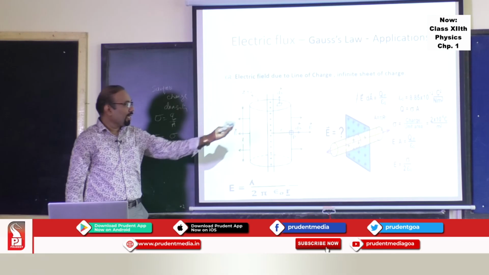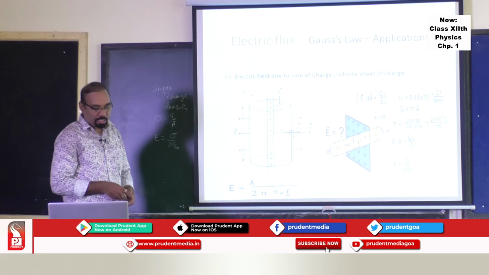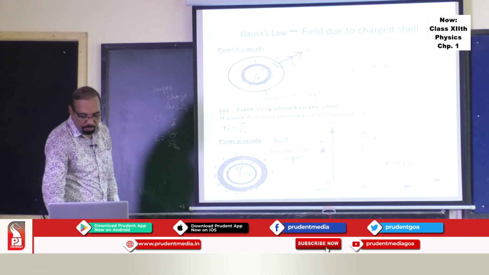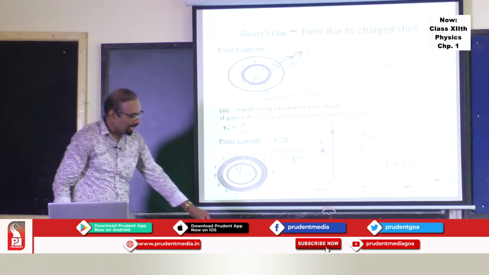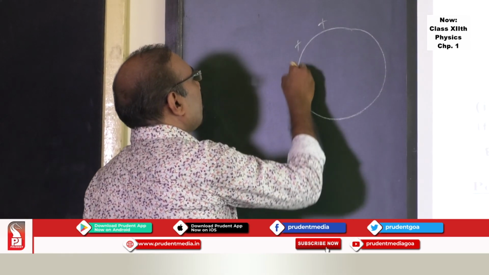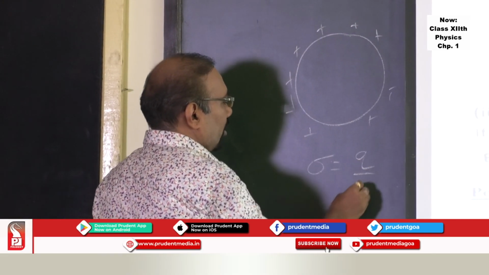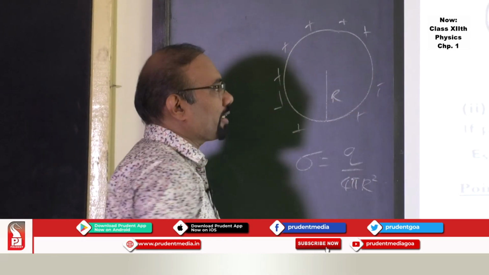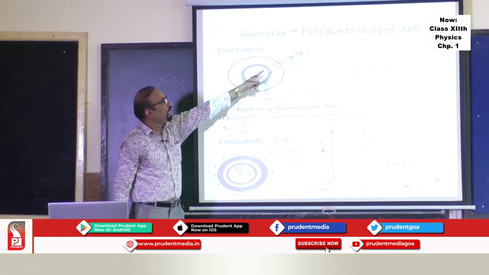So this is the second last charge assembly which we are going to see. And then we are going to come to the last charge assembly, using Gauss's law to find the electric field. This particular charge assembly is the charge shell. What is meant by a charge shell? A hollow metallic shell having charge on it. So it will have surface charge density. Surface charge density sigma will be charge upon area. Surface area is 4 pi r square. If r is the radius of the charge shell, one can find the electric field outside the charge shell by taking the point P outside.